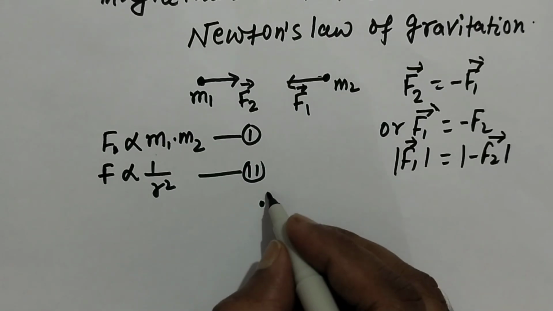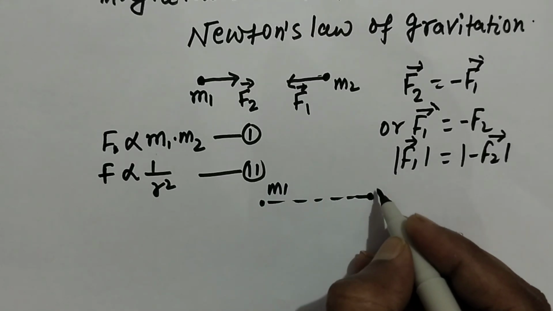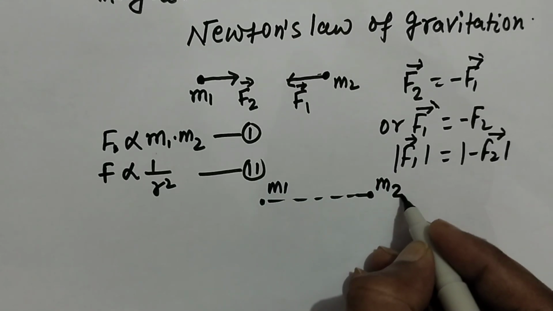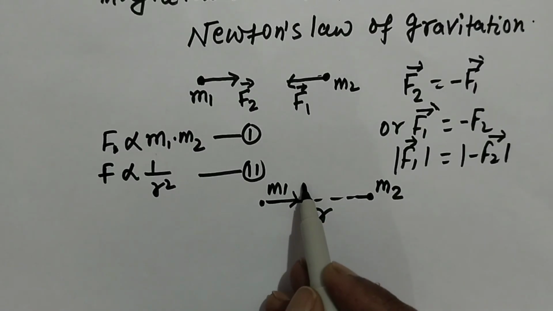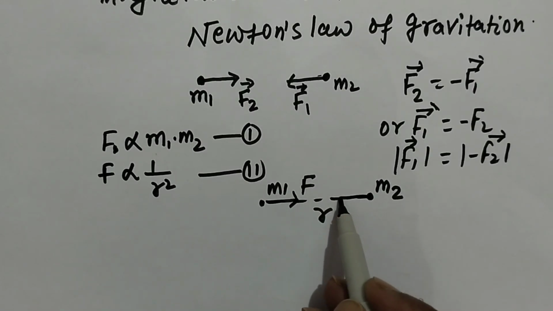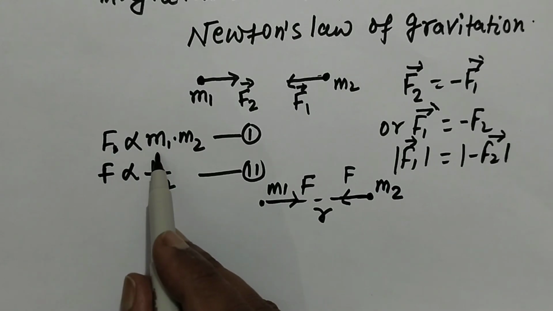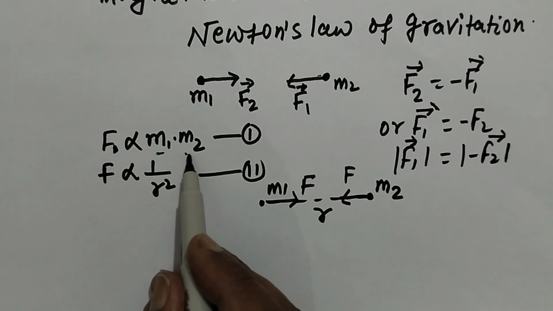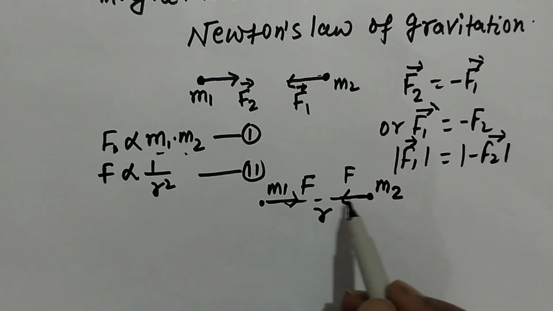For example, we have mass m1, and this mass is separated from mass m2 by a distance r. So the force acting between these two masses is equal and opposite. F is directly proportional to the product of the magnitudes of masses and inversely proportional to the square of separation between them.